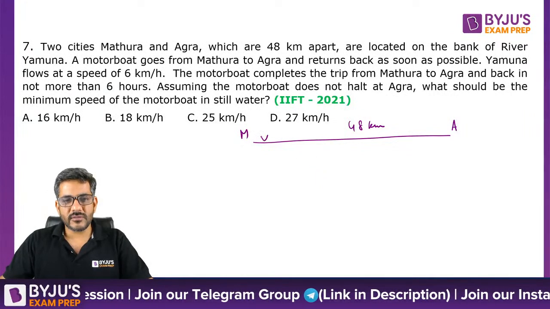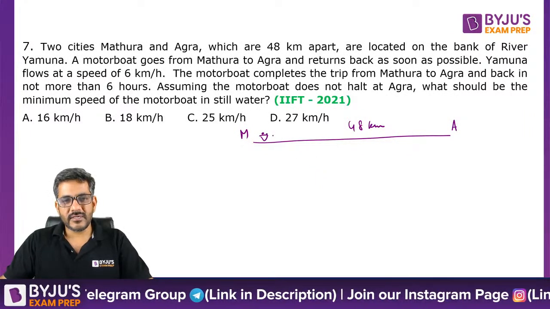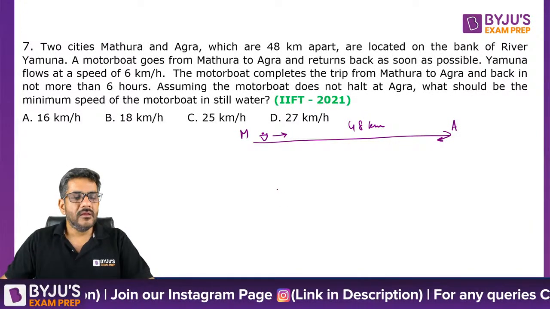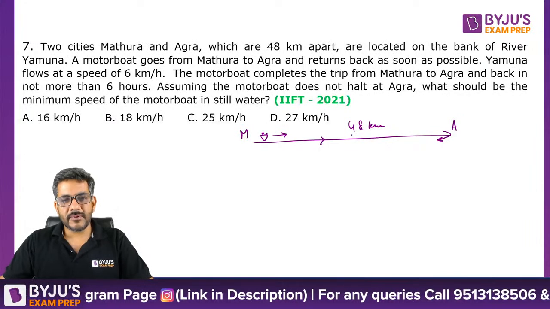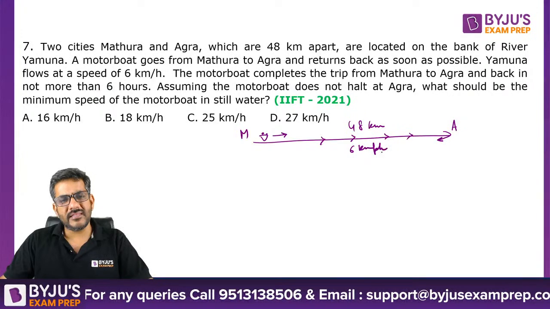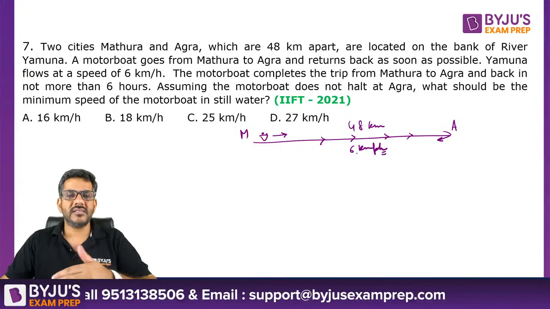So this is the motorboat, right? So whatever it is, it goes from here and then it comes back. यहाँ जाने के बाद वापस आते. Yamuna flows at the rate of 6 km per hour. So the flow is at 6 km per hour. It can be in either direction. Currently, he has not told us in which direction Yamuna is flowing.